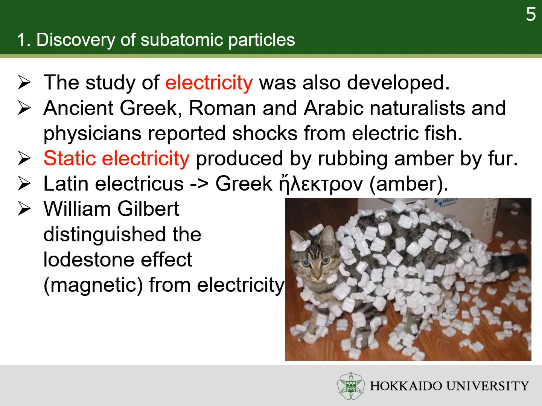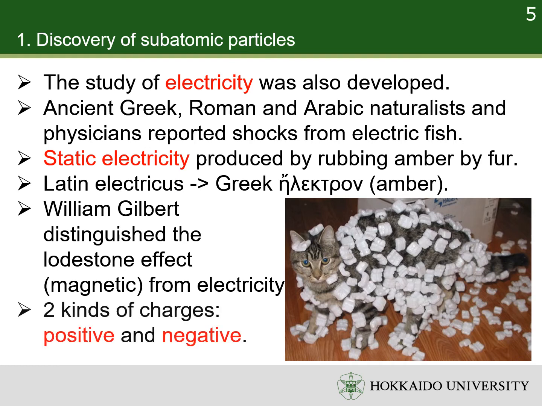William Gilbert distinguished the lodestone effect from static electricity. The lodestone is a naturally occurring magnet. It was the first time magnetism and electricity were separated. In electricity, there are 2 types of charges: the positive and negative.